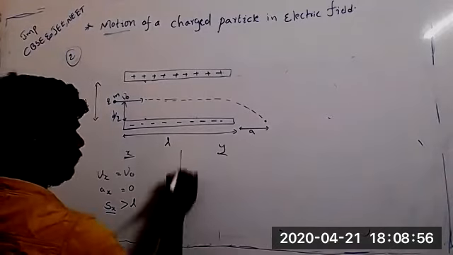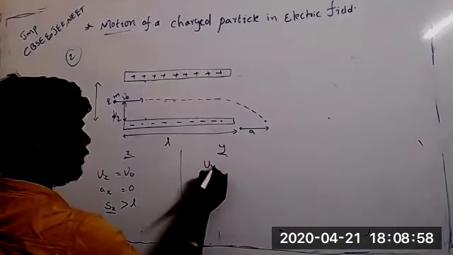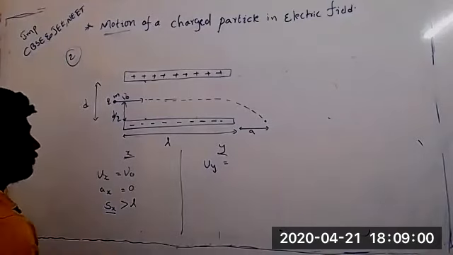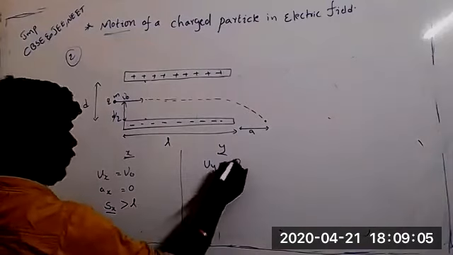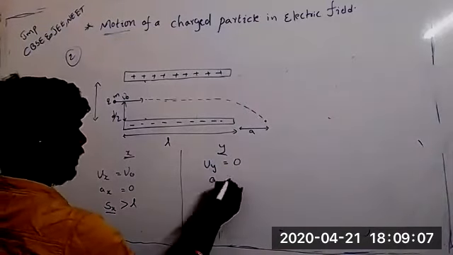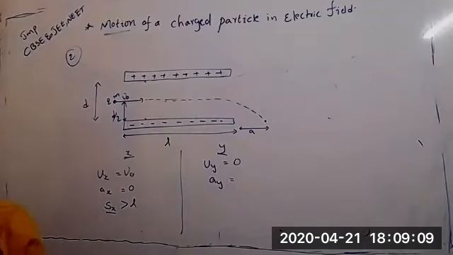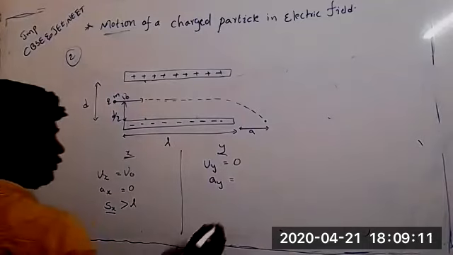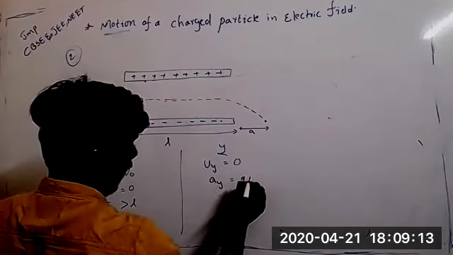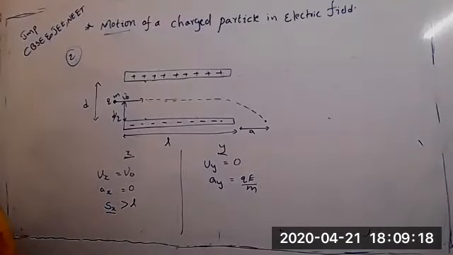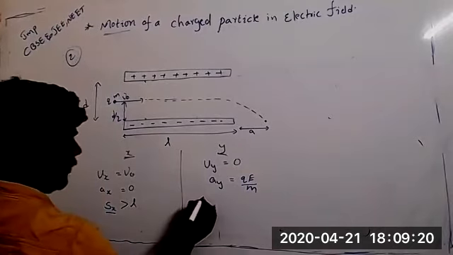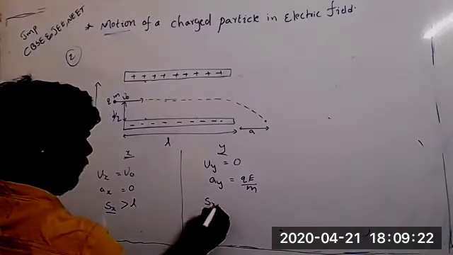What is the initial velocity along the Y direction? 0, sir. What is the acceleration along the Y direction? QE by M. And what is the distance traveled along the Y direction?